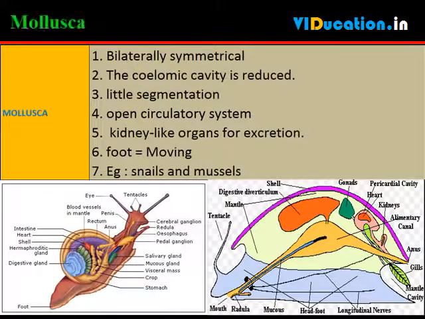In the animals of this phylum, mollusca, there is bilateral symmetry. The coelomic cavity is reduced. There is little segmentation. They have an open circulatory system and kidney-like organs for excretion. There is a foot that is used for moving around. Examples are snails and mussels.